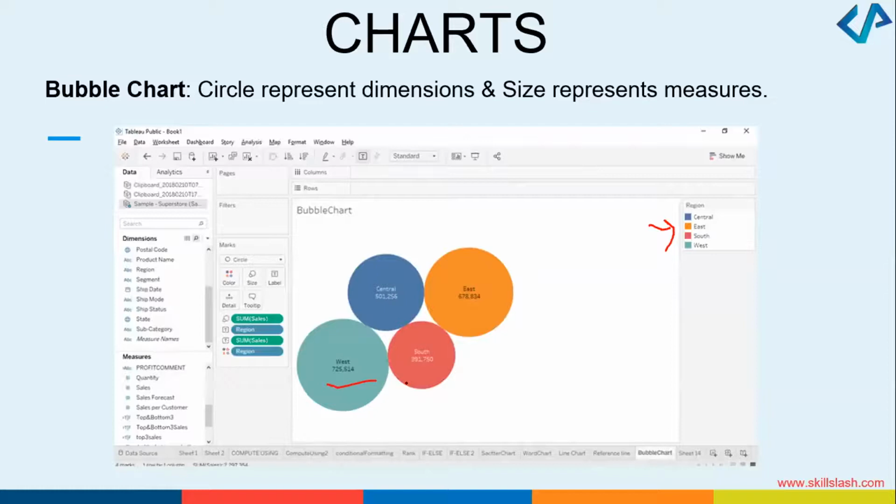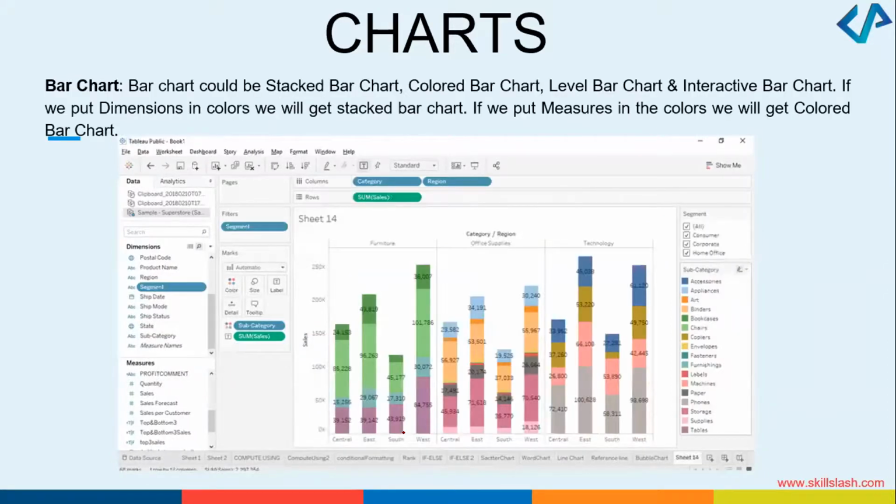So bubble charts. Tableau also gives you an option to create bar charts, which could be a stacked bar chart, one on top of the other, colored bar chart, or you could have leveled bar charts. You could have bar charts which are interactive bar charts. So these are the different bar charts which you can create.